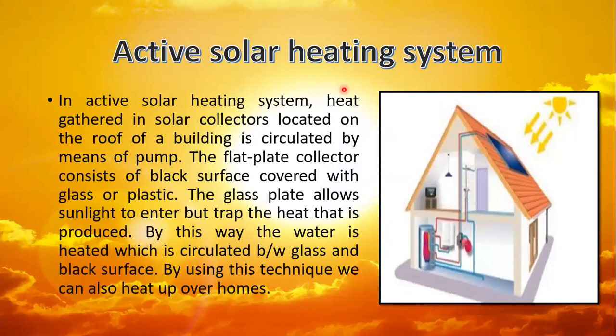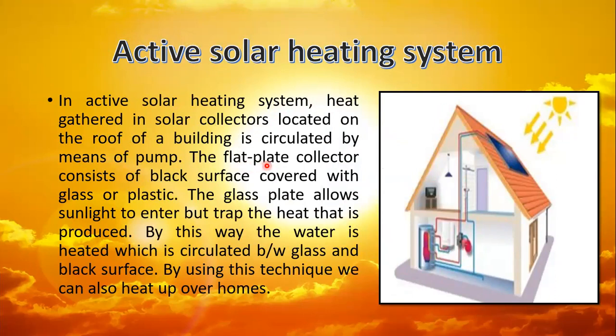Active solar heating system. In an active solar heating system, the heat is gathered in a solar collector located on the roof of the building. It is circulated by means of pumps. So this one is a collector and this one is a pump. With the help of the pump, the energy can be transferred or circulated.